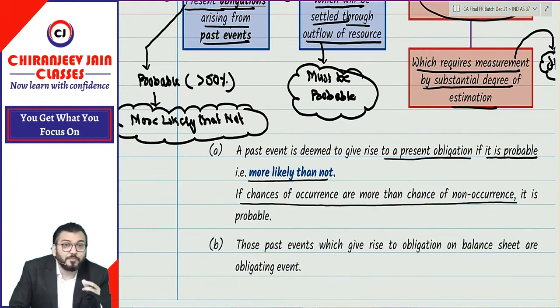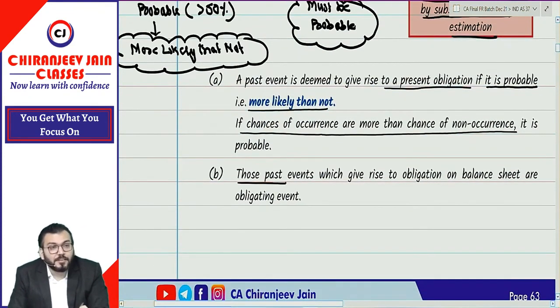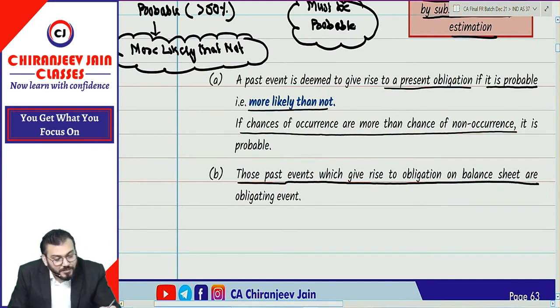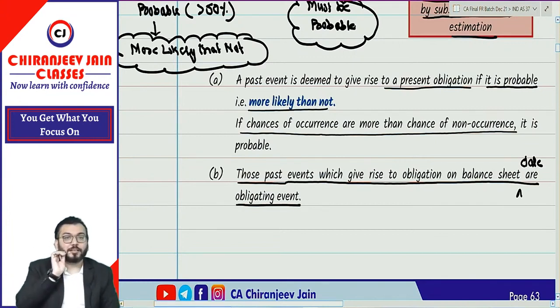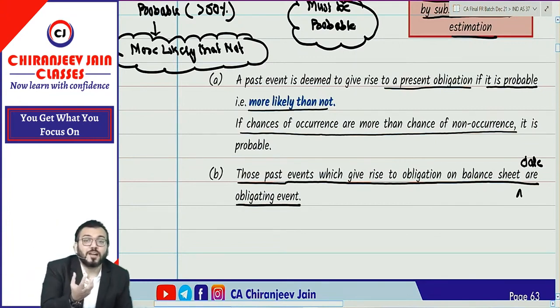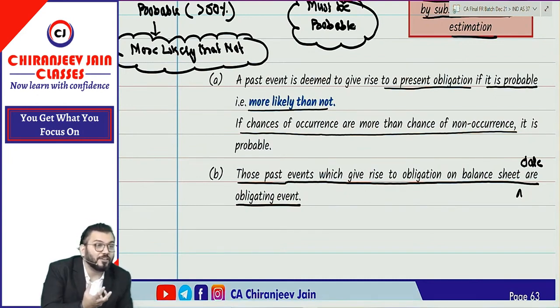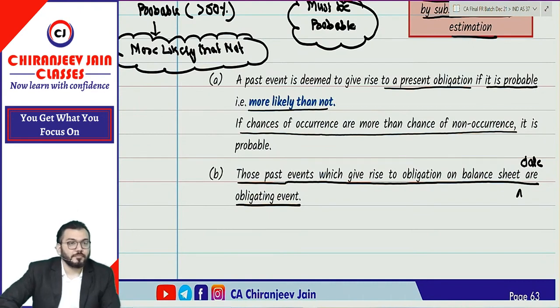So obligating event means those past events which give rise to obligation on balance sheet date. For this chapter we need to first find out whether there is an obligating event or not. Understood?